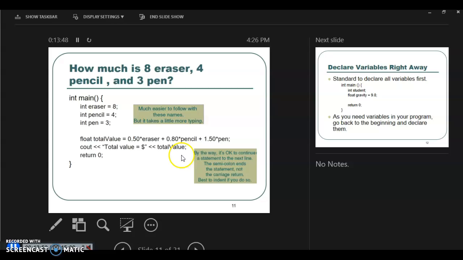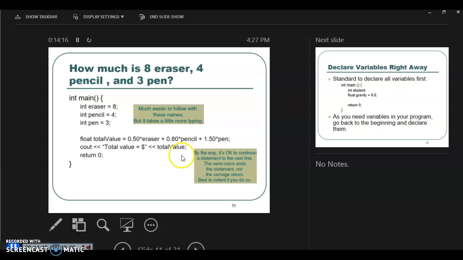Meaning with X, Y, Z you simply just type X, Y, Z, but then our train of thought might be messed up once we get to the more advanced section of this program. So then we get a total value. What happens here is we have 3 integer variables: eraser, pencil, and pen. As you can see, they are assigned values here, right?